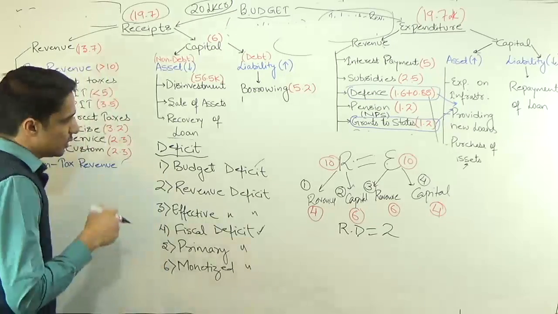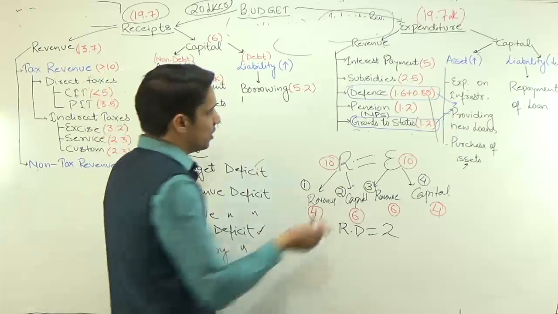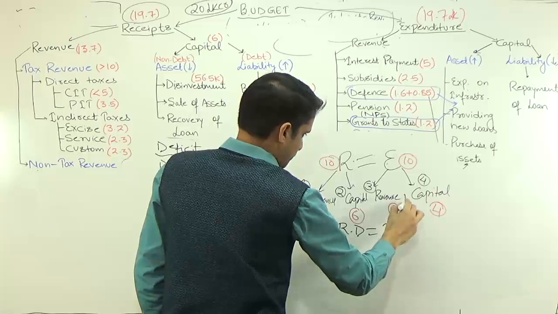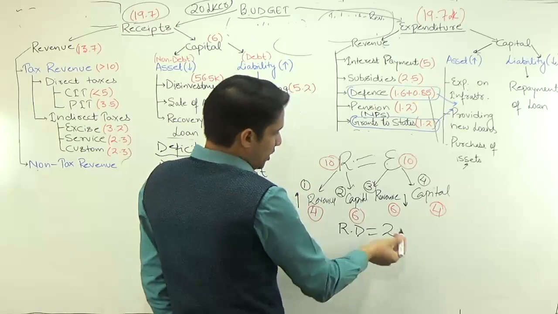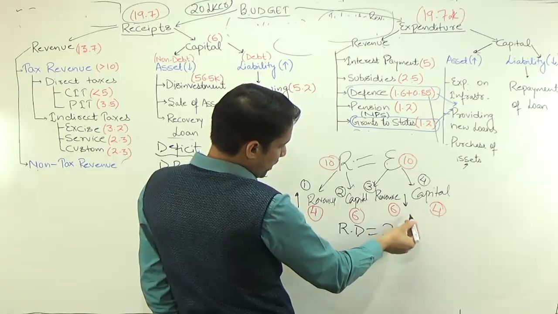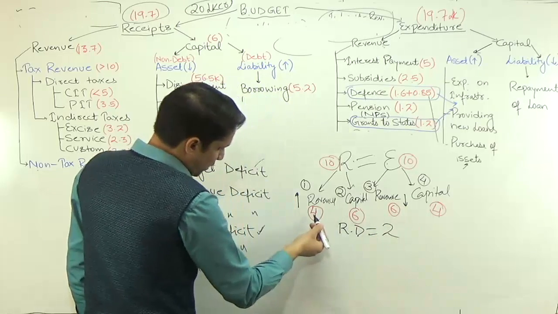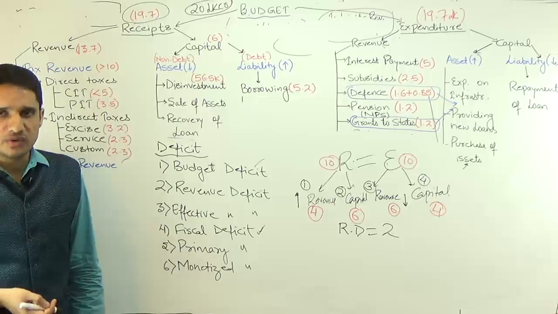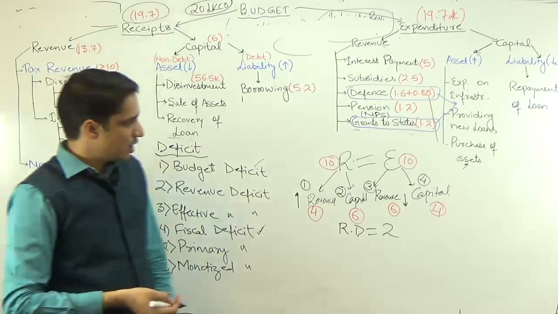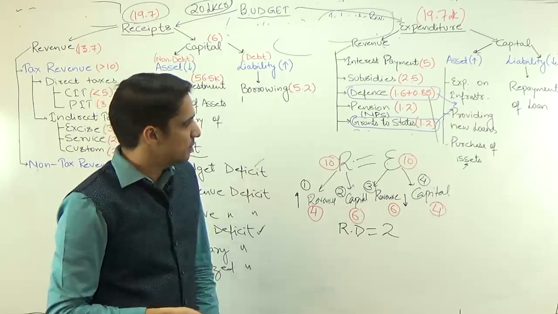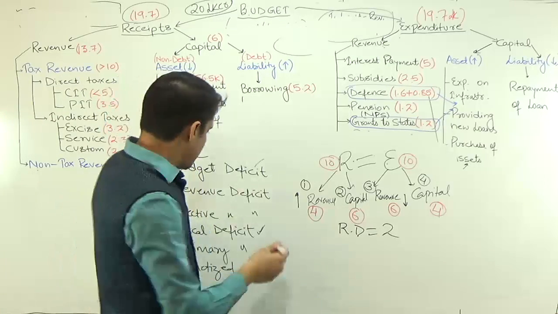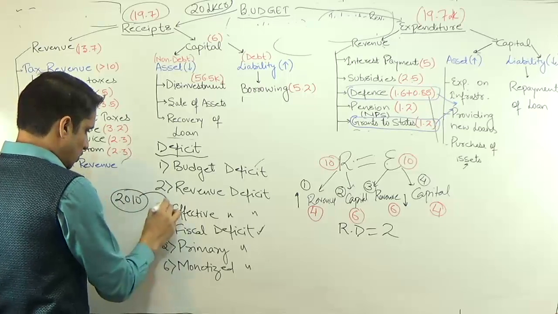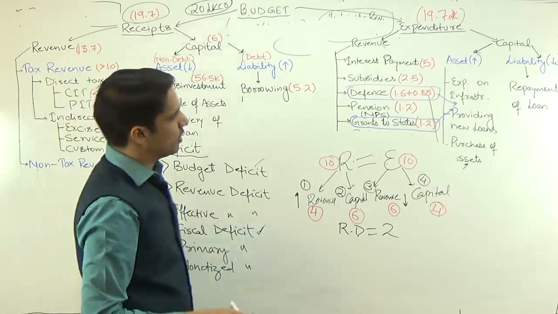But the government is not able to do it. Why is the government not able to do it? Because either the government has to decrease this part or you have to increase this part. It means either make 6 as 5.5 or make 4 as 4.5. That is the only way through which you can decrease the revenue deficit. But if the government is not able to do it, they start playing with the figures. And in 2010, they came up with the new concept of effective revenue deficit.